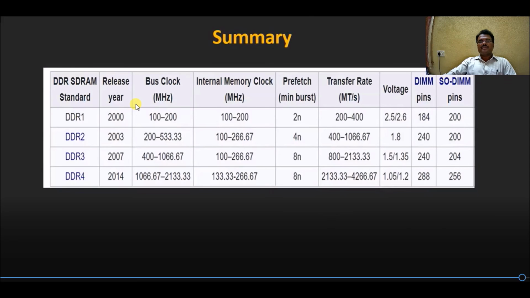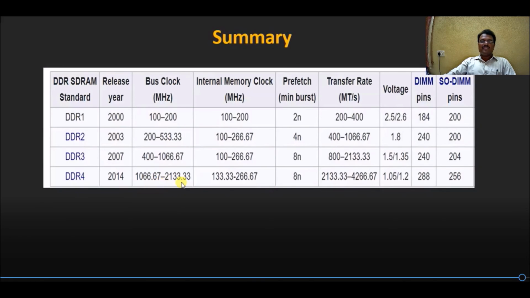The bus clock frequency of DDR1 is 100 to 200 MHz, DDR2 is 200 to 533.33 MHz, DDR3 is 400 to 1066.67 MHz, whereas DDR4 is